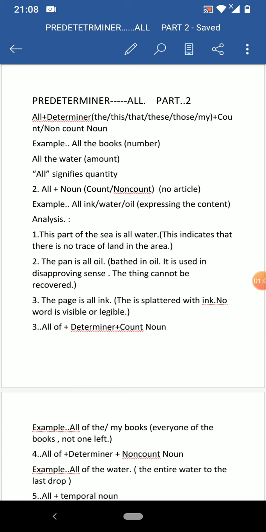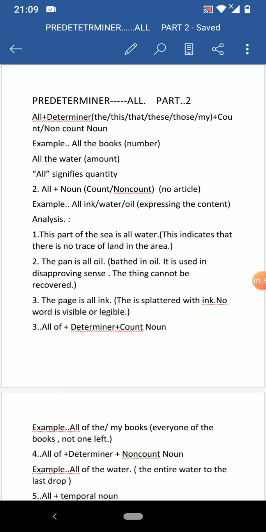Second, all plus noun, both count and non-count noun, with no article. Example, all ink or all water, all oil. Here, all expresses content. Analyzing the meaning, we see, this part of the sea is all water: no article, predeterminer all plus water, non-count noun. This indicates that there is no trace of land in the area. Everywhere there is water, all water.